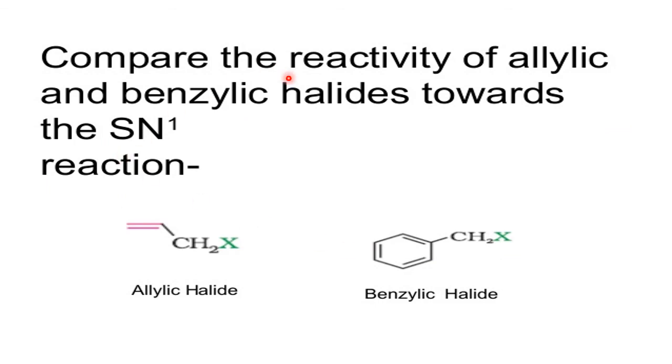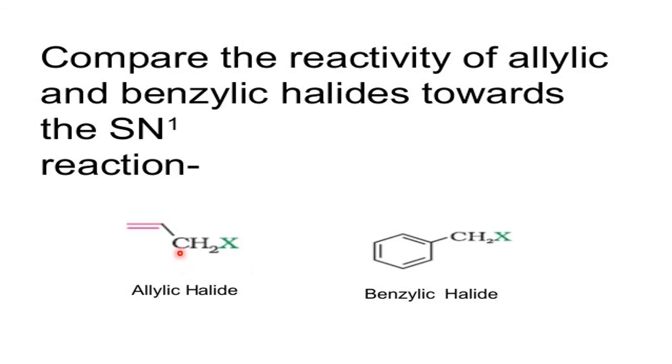Now, in the case of allylic and benzylic halides, whether they prefer SN2 or SN1 is the question. First, understand what SN1 and SN2 are. In the case of SN2, it is a transition state. In the case of SN1, it is a carbocation, and that is stabilized by electron donating groups. Now, in the case of allylic, because of the double bond, pi electrons, when the halide goes, a plus charge is created, and the plus charge is nullified by the resonance of the pi electrons.